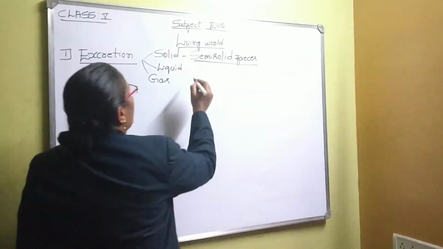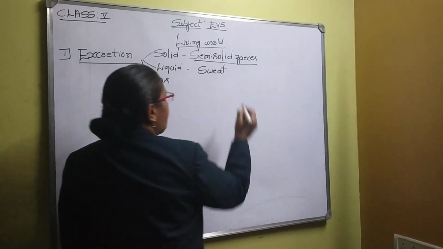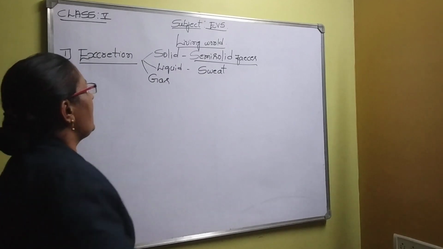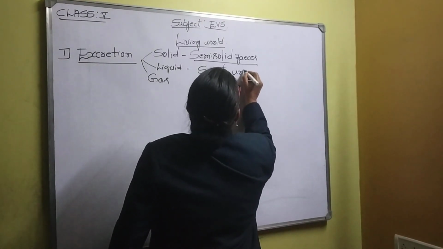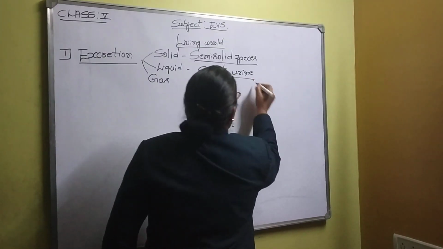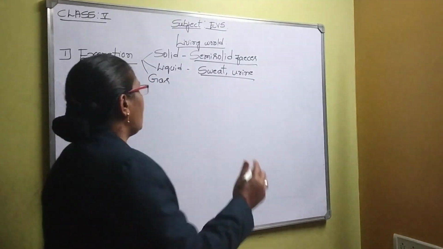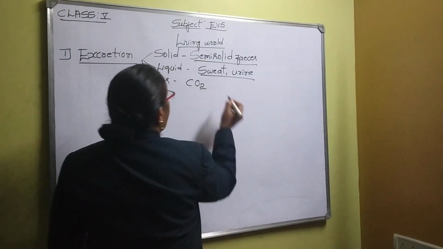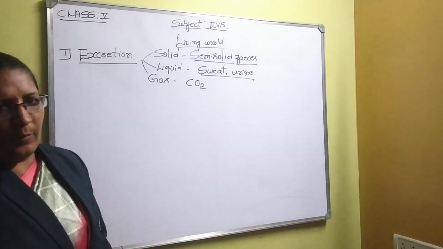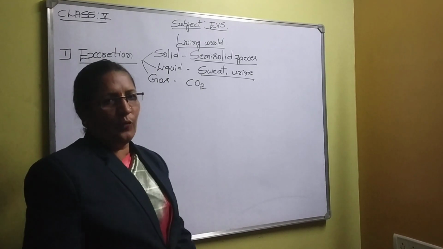And the next is liquid. We get more sweat in the summer season, and in the same way we pass urine every day. So sweat as well as urine are both in the liquid state. And the third one is the gaseous state, carbon dioxide. In this way we remove the undigested material from our body in three different forms.